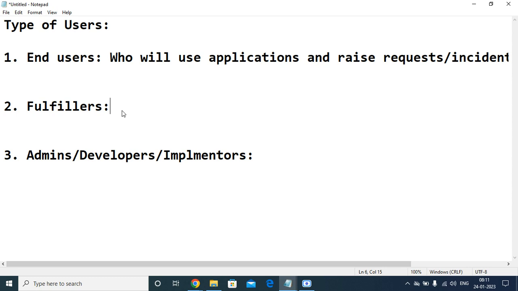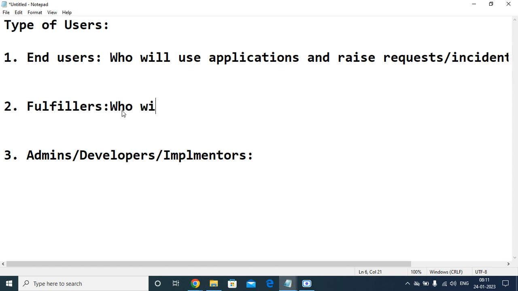Now the next one is fulfillers. For example, if you ordered something, the backend work will be done. They have to pack the device, transport the device from that location to the vendor's nearest location, and from there the delivery agent has to pick it up and deliver it.